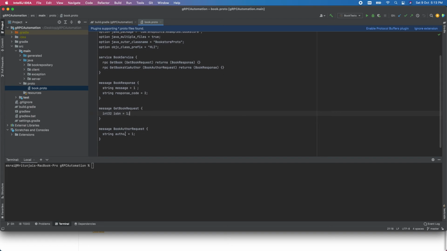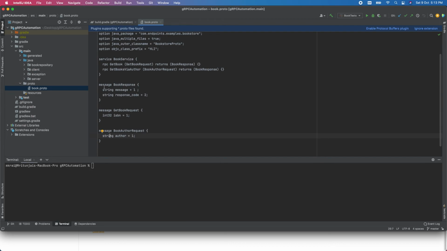And the book author request, this is a message format, the contract you can say, and author is a string type. As a response, we will get a message whether it succeeded or not, and the response code, whether it's 200 or whatever, we can set a response code here.